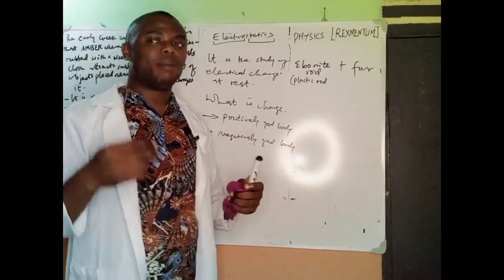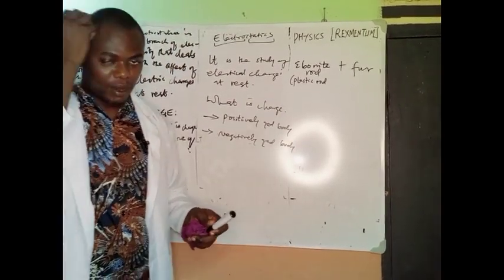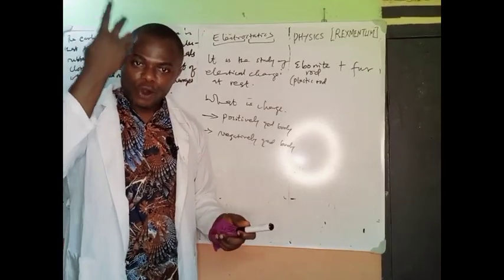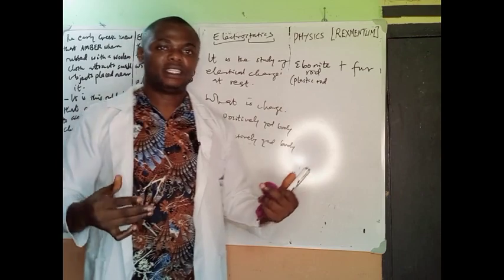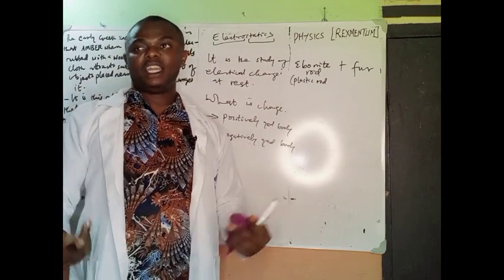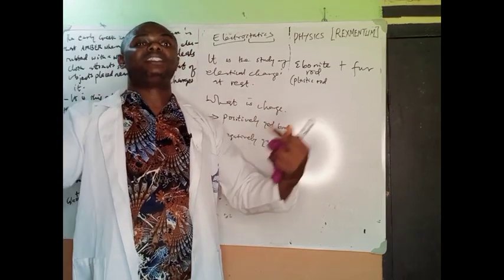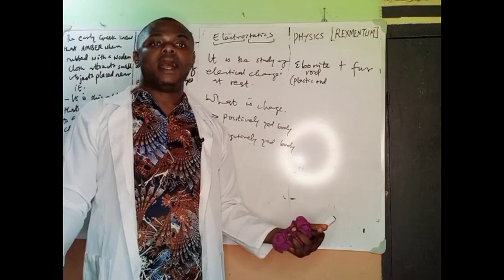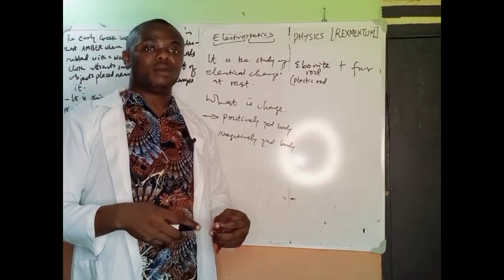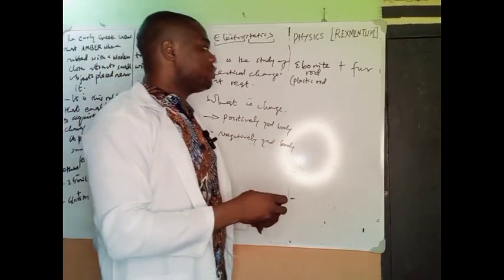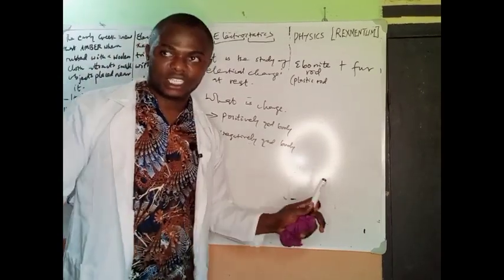When you rub ebonite with fur, we see that fur loses electrons to ebonite. When a body loses electrons, it's said to be positively charged. And anybody that gains the same equal magnitude of charge is said to be what? Negatively charged. So electron imbalance is what charge is all about.